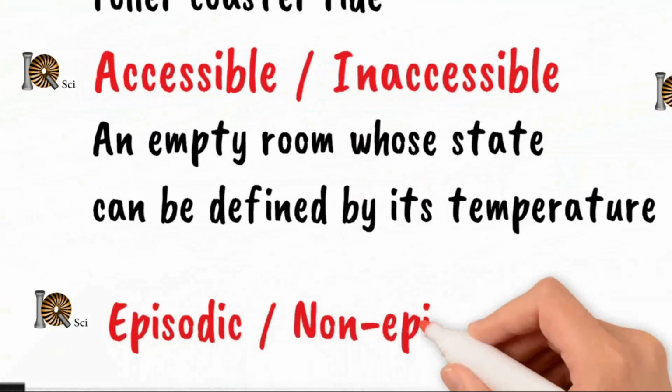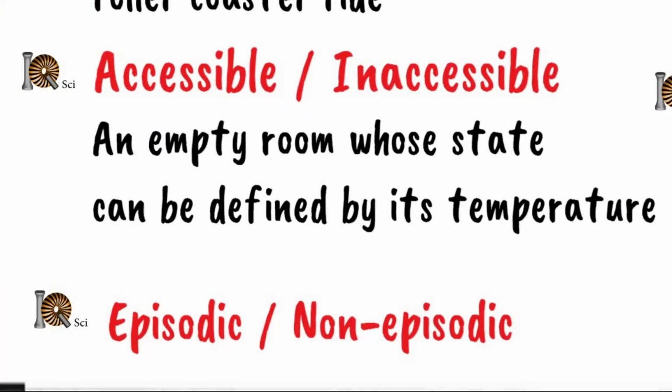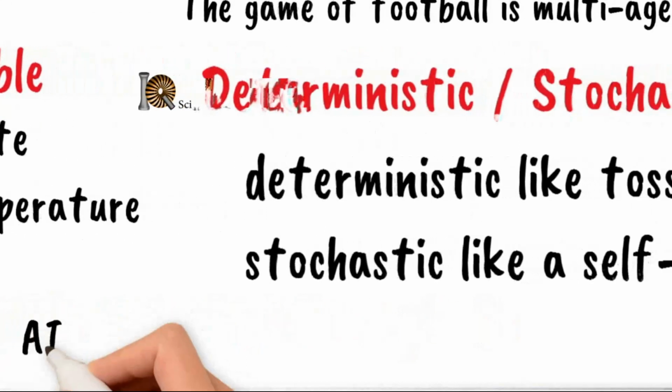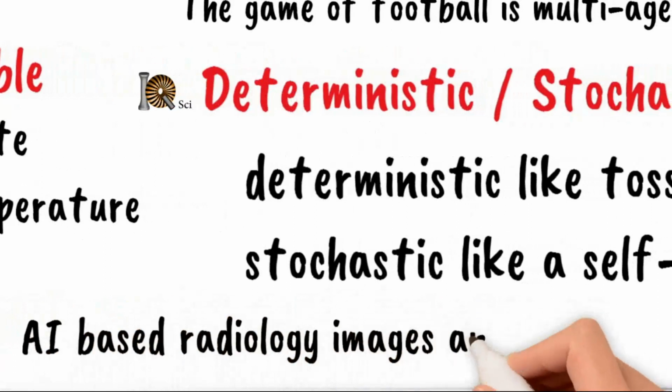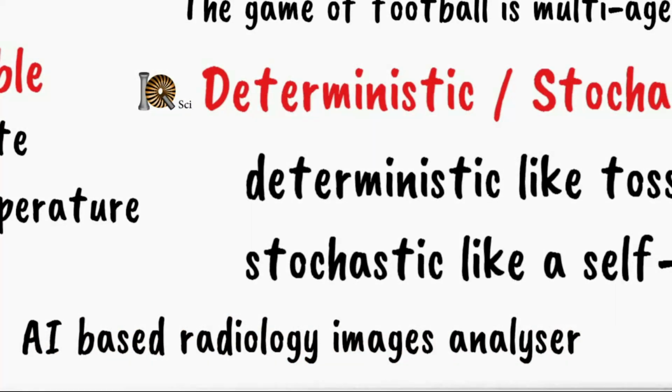Episodic or non-episodic. Episodic is an environment where each state is independent of each other. So the agent's current action can change all of the future states of the environment. An AI that looks at radiology images to determine if there is a sickness is an example of an episodic environment. One image has nothing to do with the next.